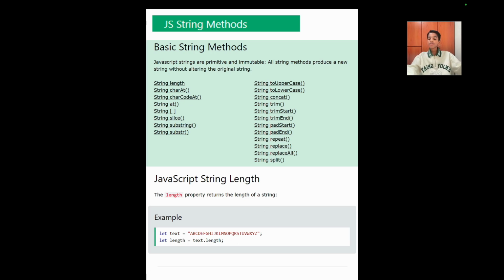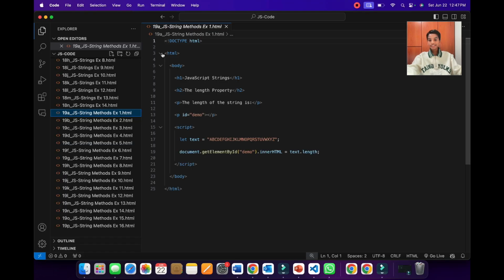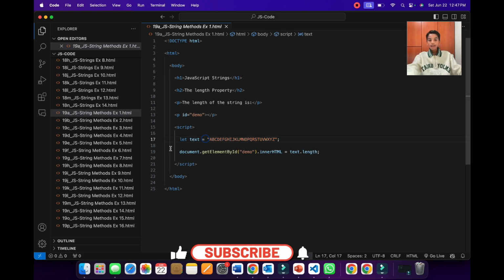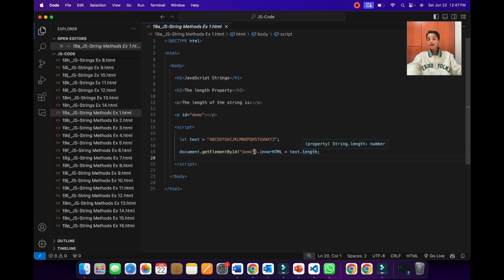So now let's look at this using Visual Studio Code. In the body section, we have a header 1, a header 2, a paragraph, and an empty paragraph which has the ID of demo. In the script tags, we declared a variable called text and given it a string. Then we're using the document.getElementById method and updating the HTML element which has the ID of demo. We're updating the content inside this paragraph using innerHTML, and we have given it text.length. So this will display the length of the variable text.